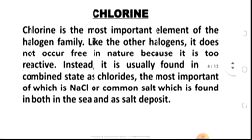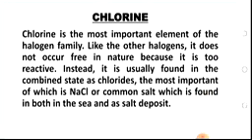Let's move on to chlorine, taking chlorine as one of the representatives of the halogens. Let's discuss chlorine. Chlorine is the most important element of the halogen family. It's very important because it is involved in the production of so many compounds which are very important and useful in the industries and in the laboratories and even at home.